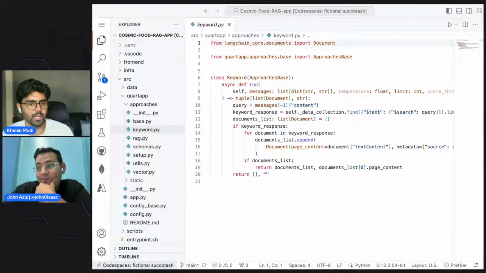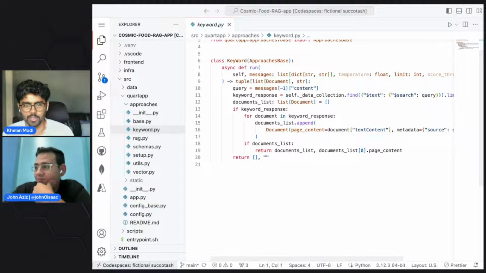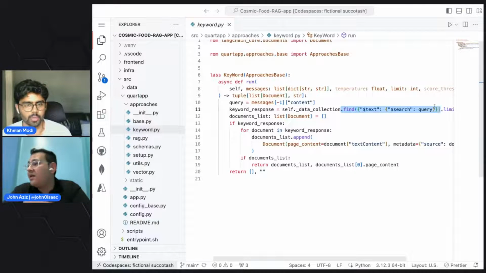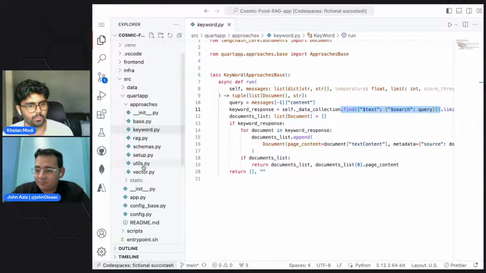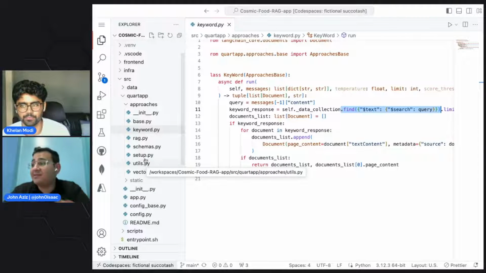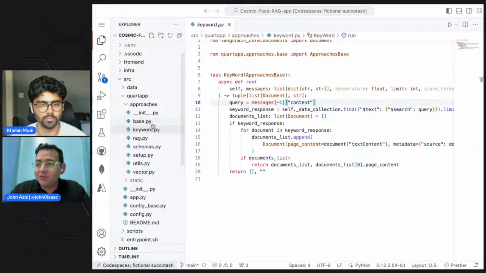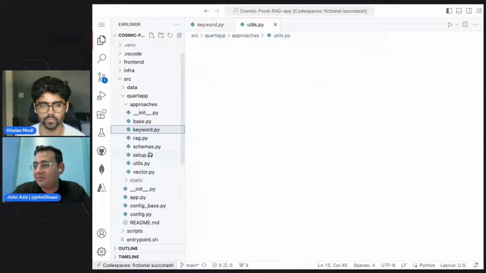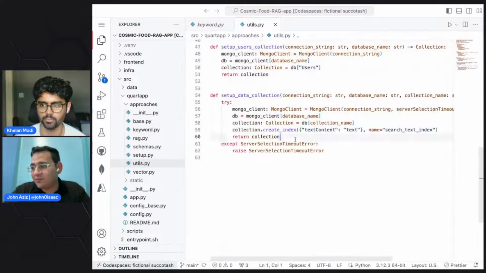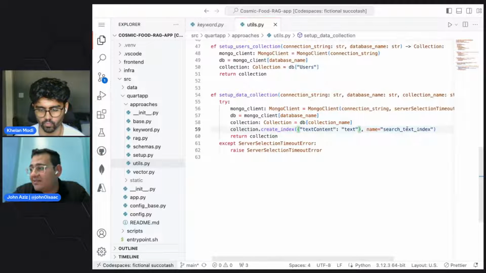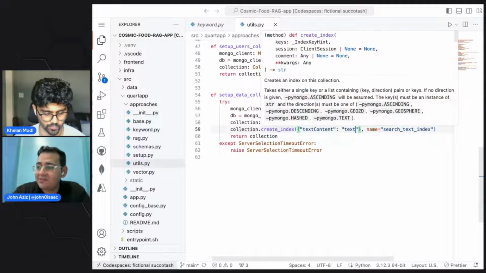Over here, as you can see, we use the search field in the text on line 11, where we can ask for keyword-based searches, and it's going to do it for you. Soon you'll be able to combine it with vector similarity search to give you a better response in the future. And we did that by creating a full text search index on the database. We cannot do that without creating the text index here, so we call the Mongo client to create a text index on this database.